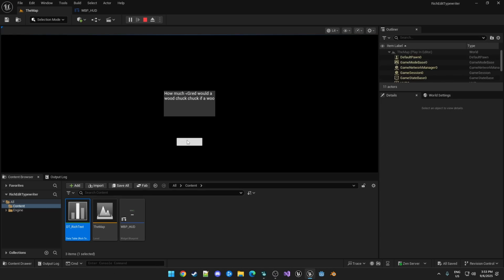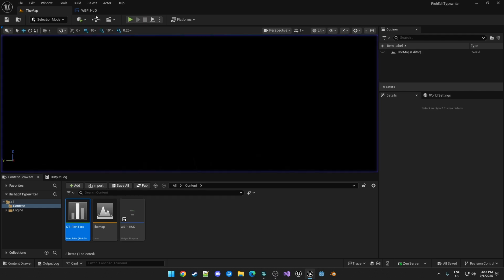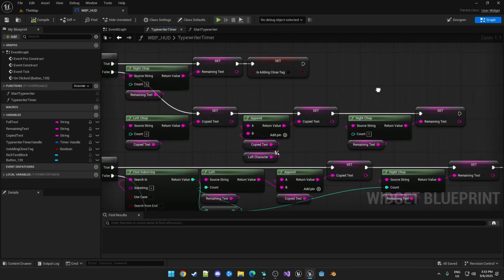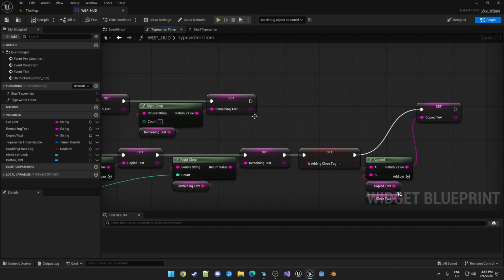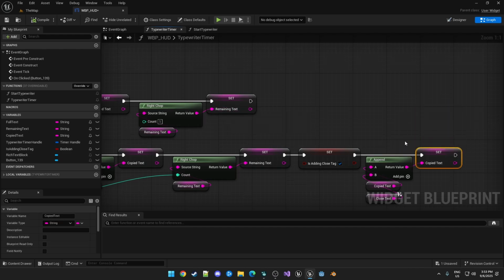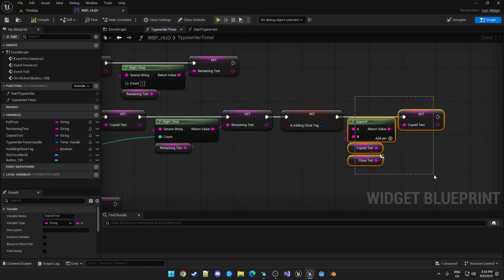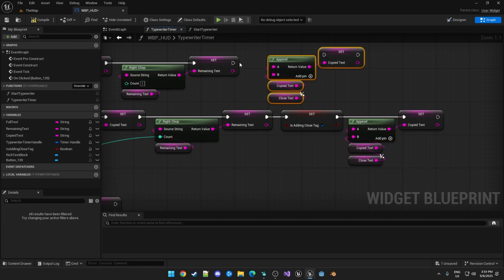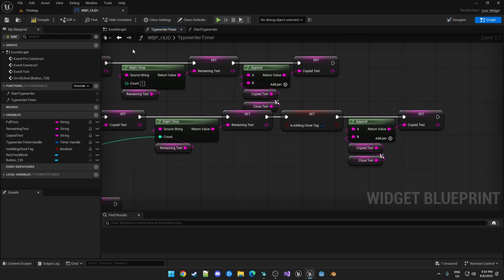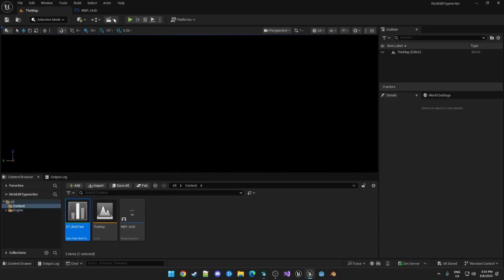So obviously, I made a mistake. Maybe one of my left rights was backwards or something. Nope, I was looking at the wrong part in my notes. I did forget I also have to append the closed text again at the end here. So with that done, this should work better.